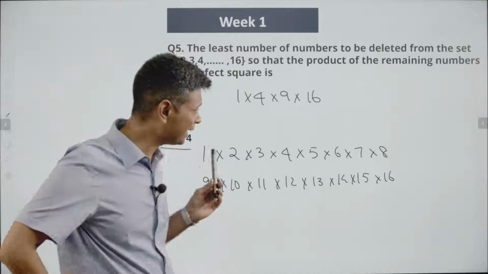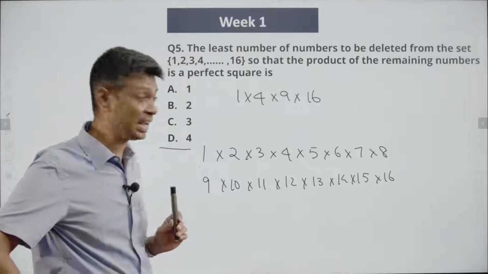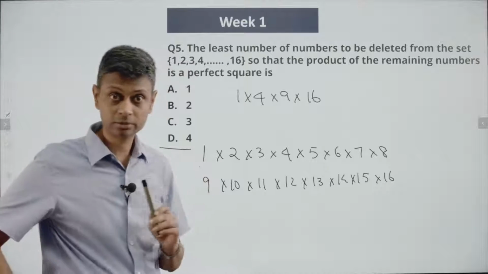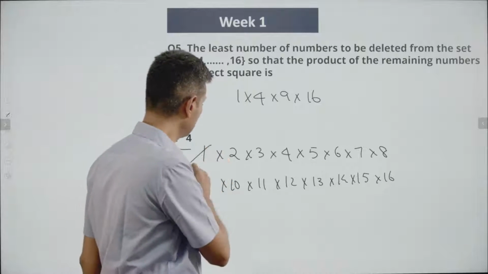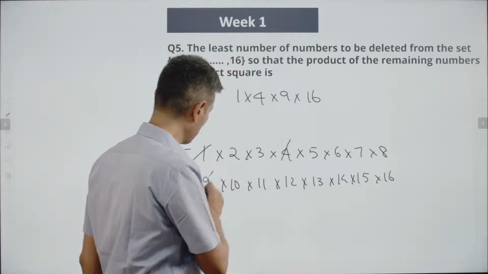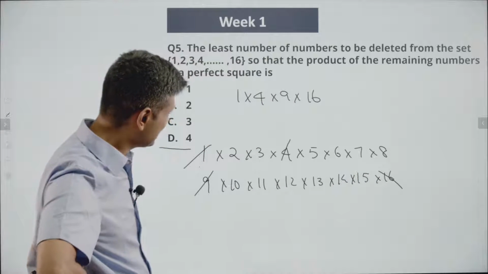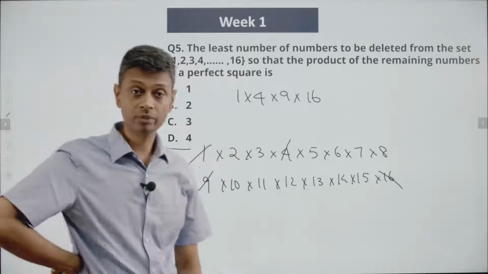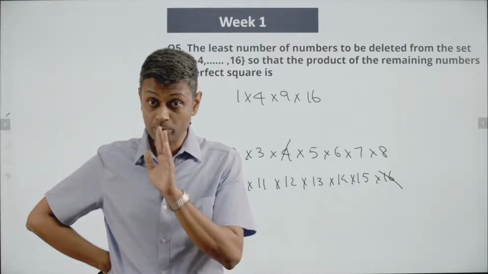How does that happen? I don't find any other perfect squares here. Is there a mechanism of generating a perfect square from the remaining numbers? If I want to try that out, what do I do? I'm going to remove 1, 4, 9, 16. I'm going to stare at the remaining numbers. Is there some combination I can extract out of these that will result in a perfect square? Think about it, it's very important.